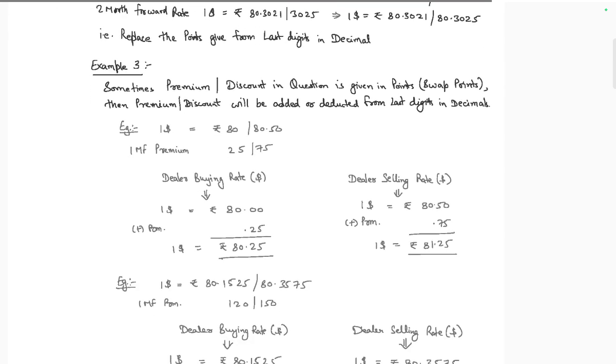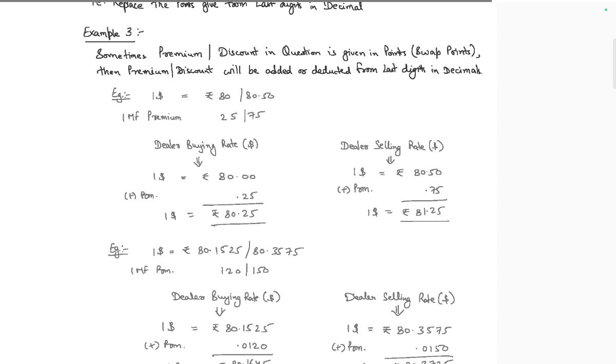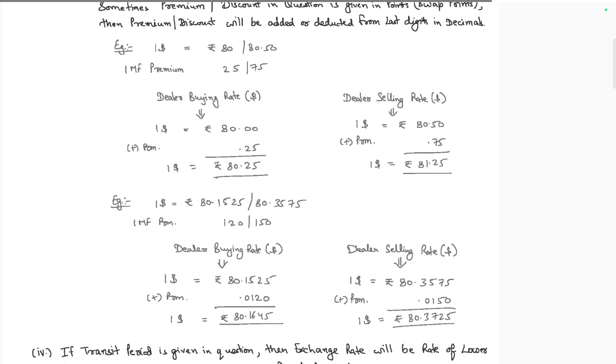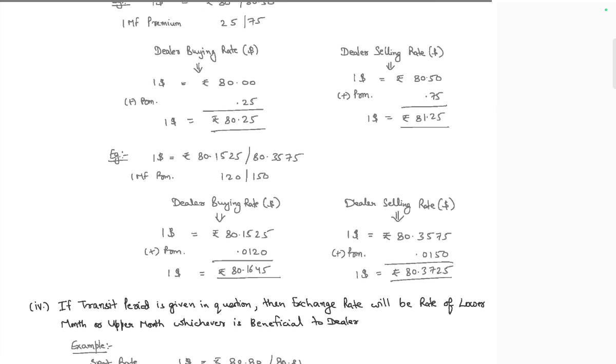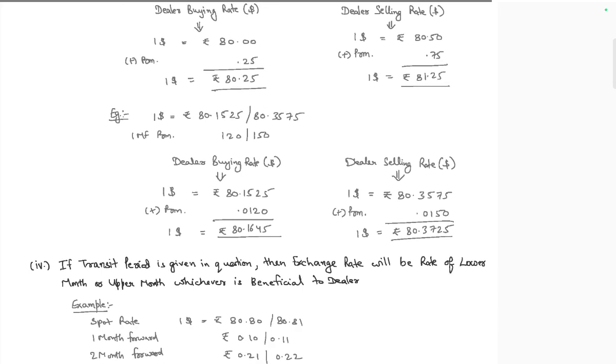Some premium or discount is given in points. The premium or discount will be added or deducted in the last point. So example, 80 premium, then this premium has to be added. Dealer buying 80.25, dealer selling rate 80.5. Example 81.25, 0.125.